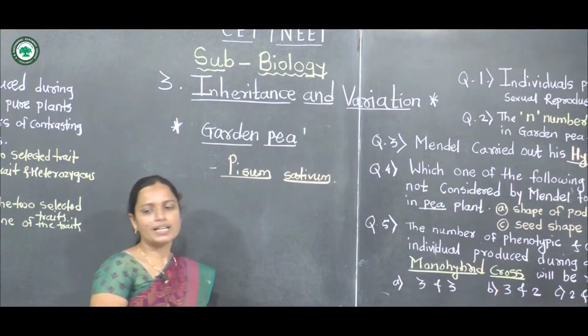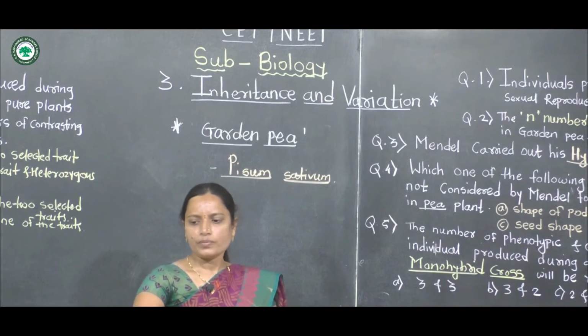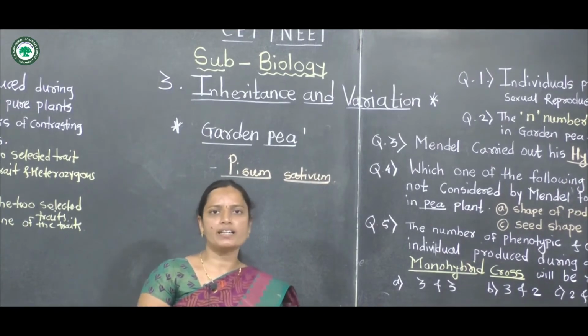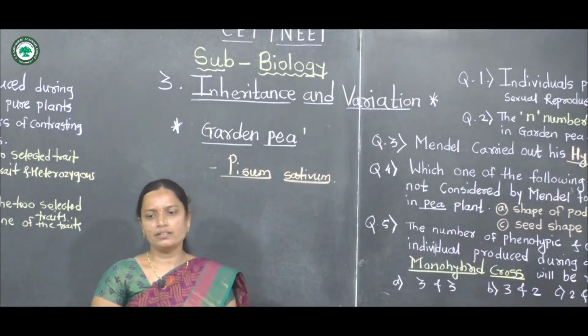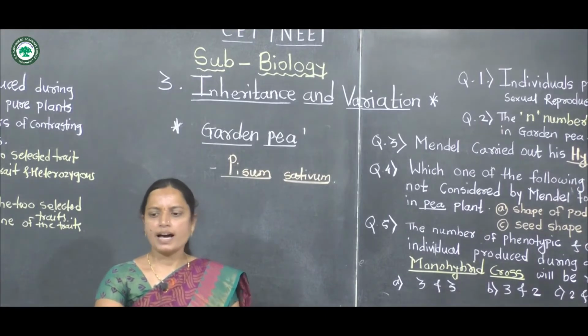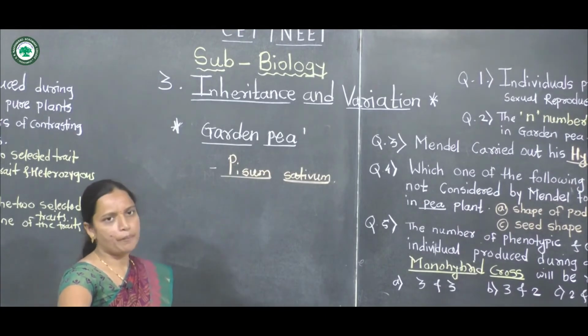This is the important selection material on which Mendel performed his experiments.